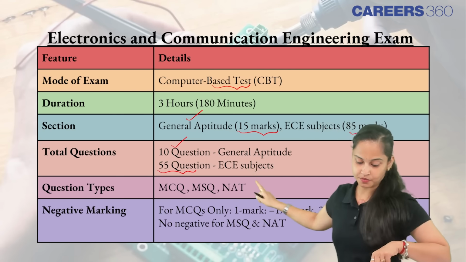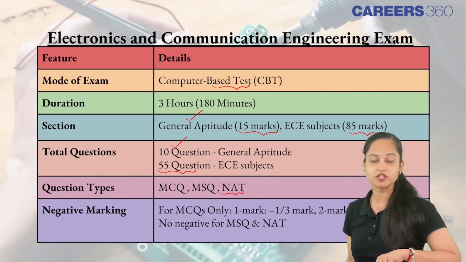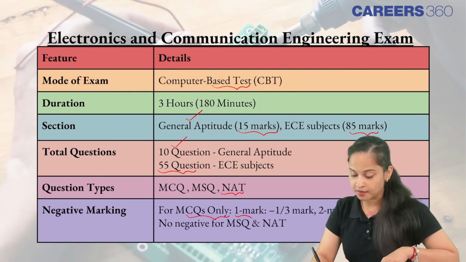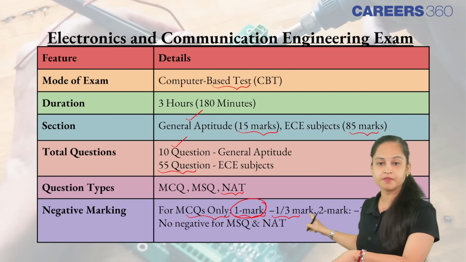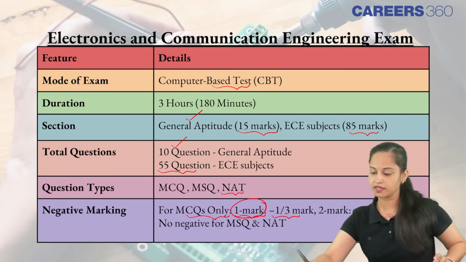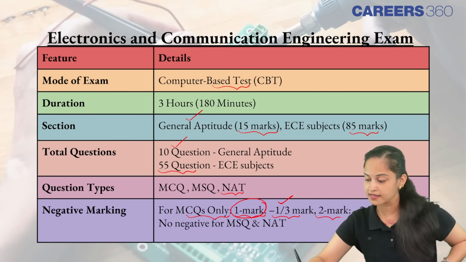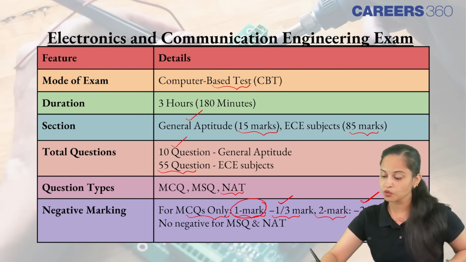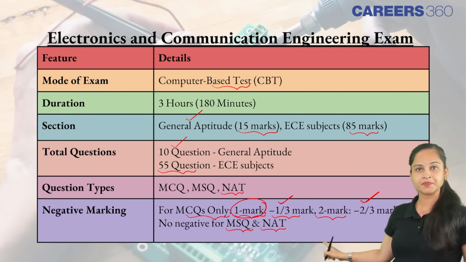Now, question types: MCQ, MSQ and NAT. NAT is numerical answer type questions. Talking about negative marking, for MCQs that carry 1 mark, it's -1/3 mark. For MCQs that carry 2 marks, the negative marking will be -2/3. And there is no negative marking for MSQs and NAT. Remember this particular thing.